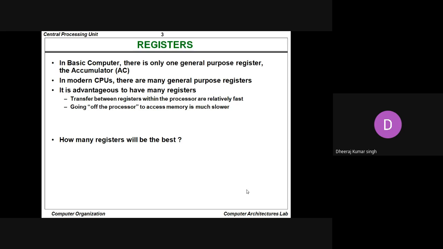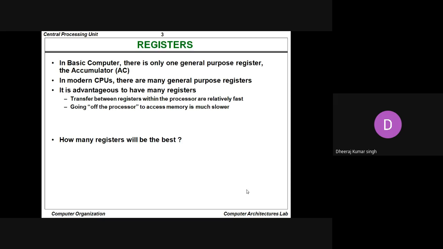Since RAM itself is formed of registers, we are saying that your system must have a lot of registers, and it will generally make your system faster. Going off the processor to access memory is much slower. A question that can be frequently asked is how many registers will be the best. The answer is multiple registers, by which the calculation will become easy.